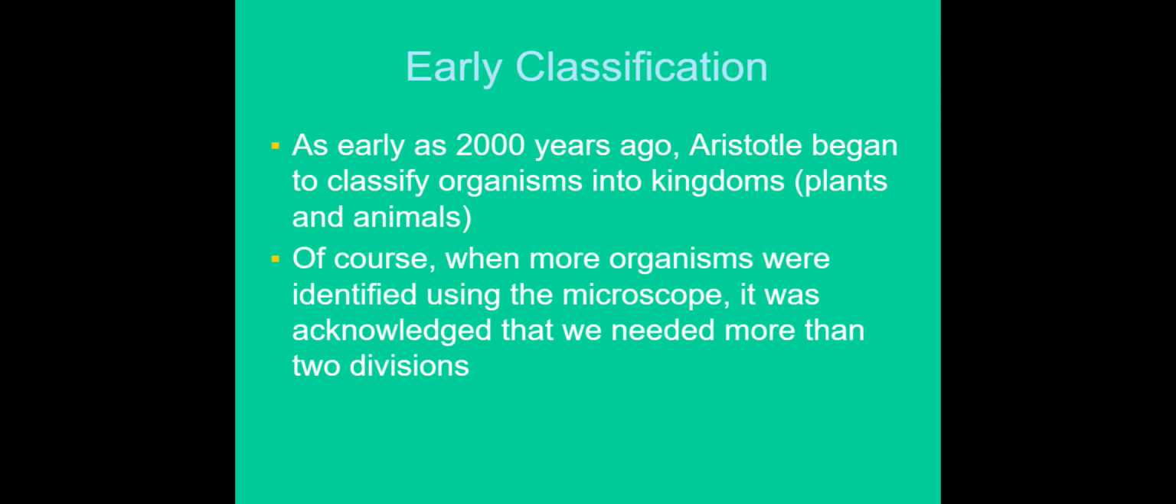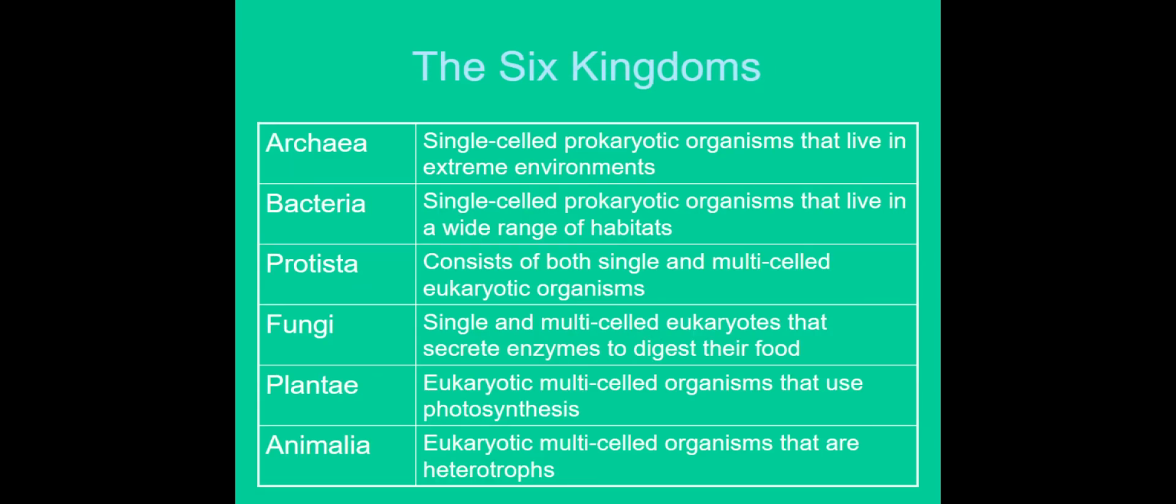Early classification began about 2,000 years ago with Aristotle, and he looked at organizing or classifying organisms into kingdoms based on whether they're plants or animals. However, once we developed microscopes, we found more organisms, and so we needed two more kingdoms that developed from what he originally had created. So here are the six kingdoms. We have archaea, bacteria, protista, fungi, plantae, and animalia.